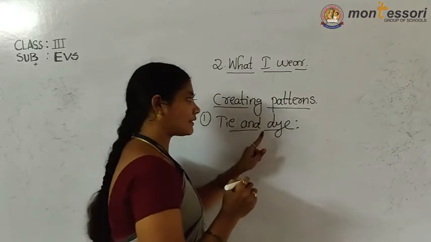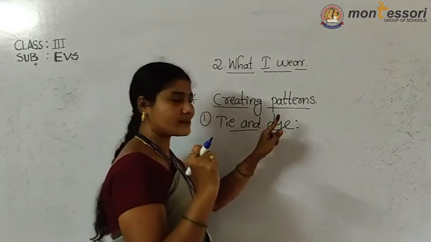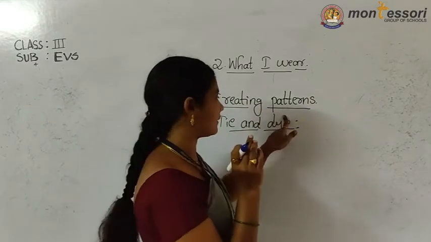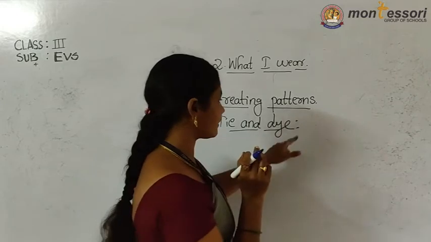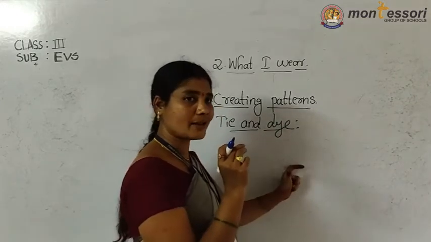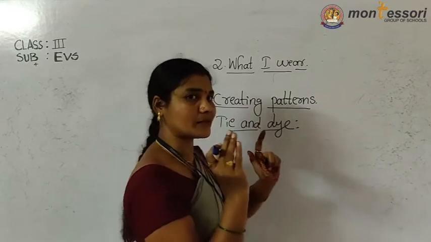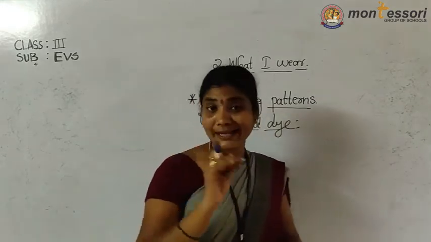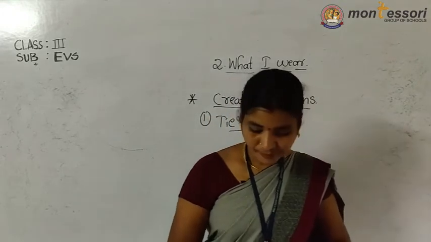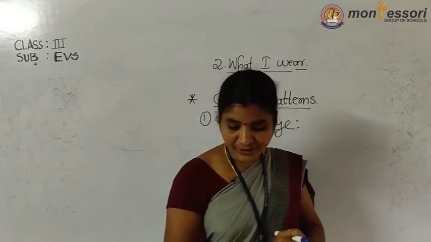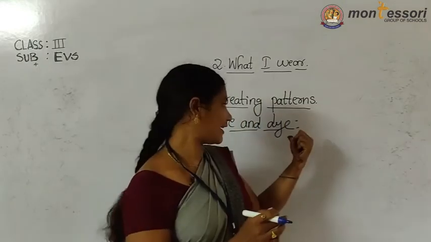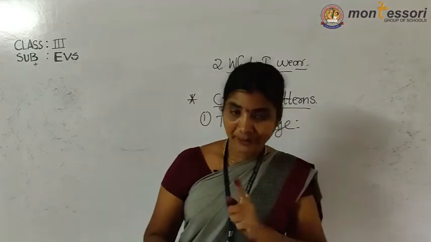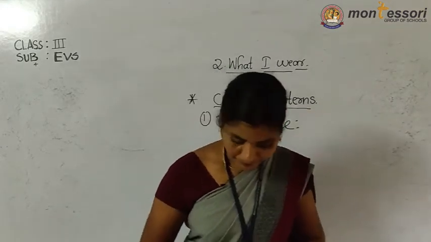Okay. Pattern is nothing but the affixed, decorative designs. In that, many creative designs are there. So we will use different types. In that, the first type is the tie and dye method. So what is the tie and dye method? We will discuss now. The tie and dye method is used in creating designs. So what is meant by the tying and dyeing method?